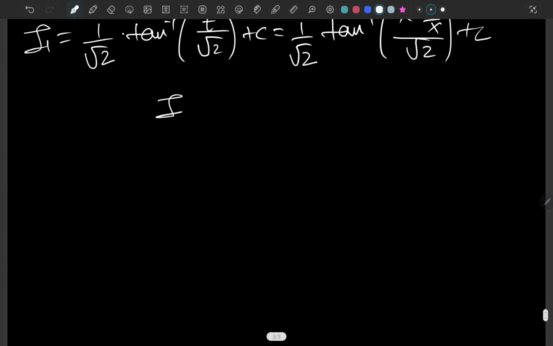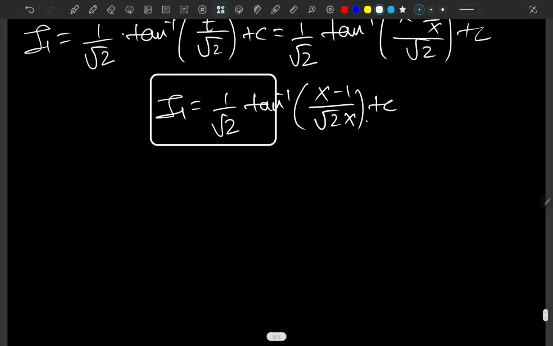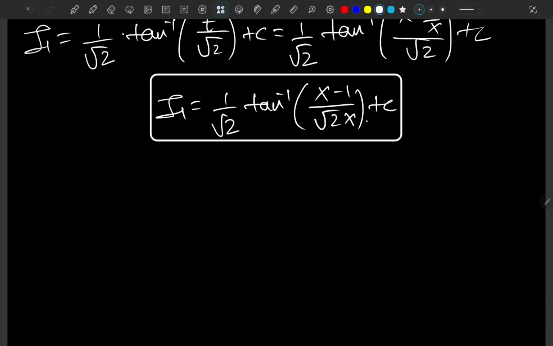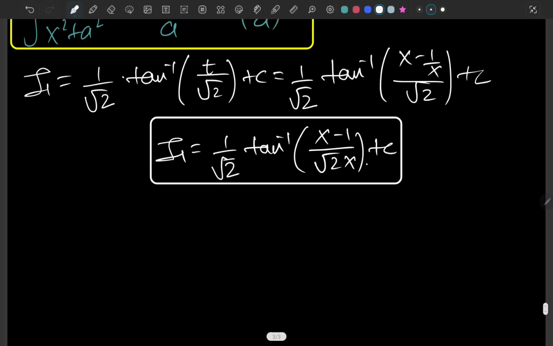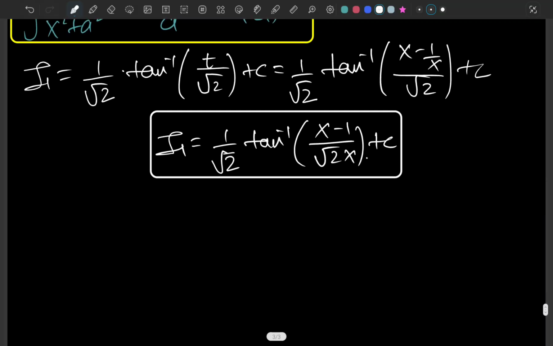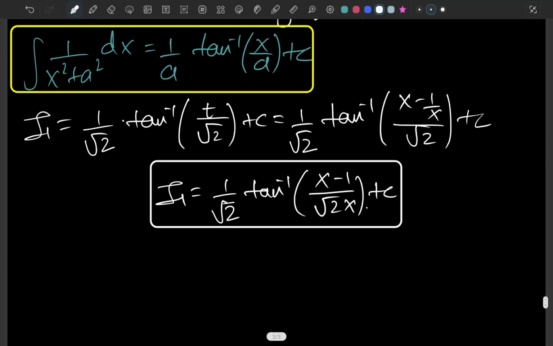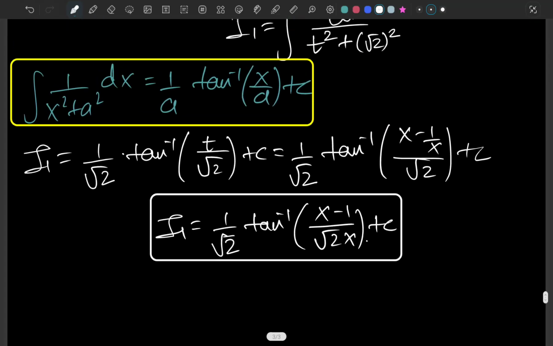So finally we are having our I1 as 1 over square root of 2 arctangent of (x - 1/x) over square root of 2 plus c. I shouldn't be writing the plus c because it's not the final evaluation of the integral, but it's all right. It's just the constant of integration, so we really don't care about that. Or we can just consider writing it in the last, but it's all right. It doesn't bother us anymore. So our I1 evaluates to that much.